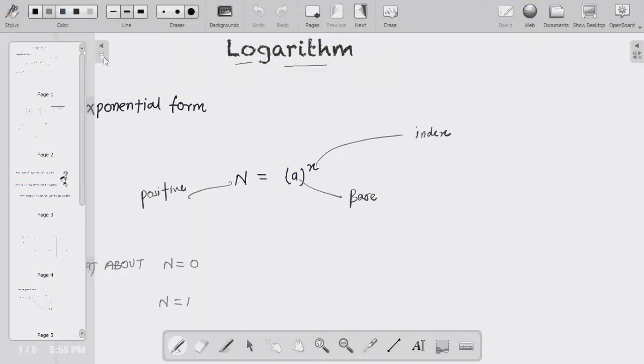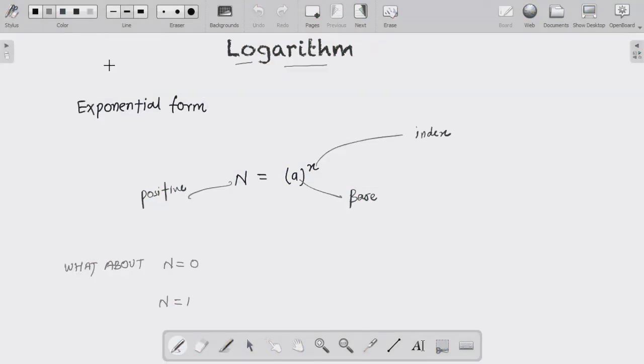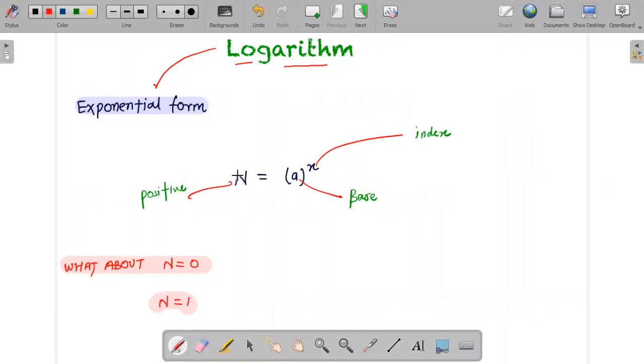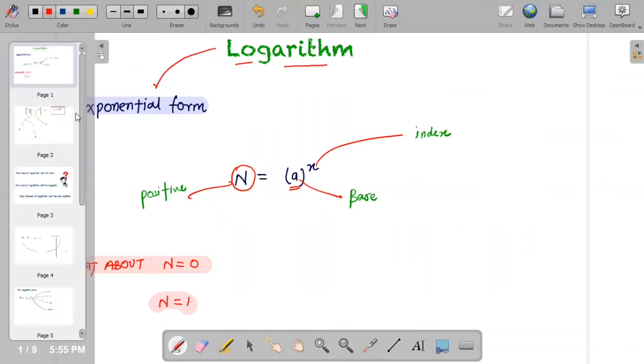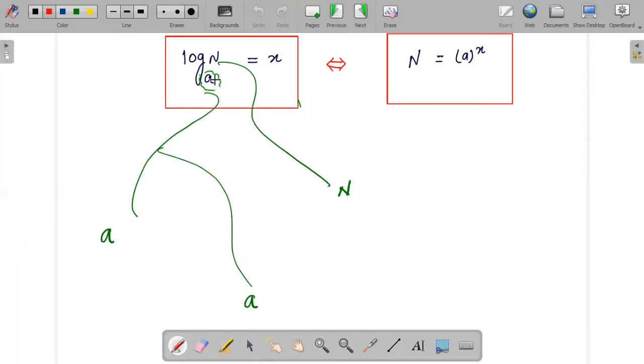To answer all of these questions, let's go back to the flashback where we originated the logarithmic expression. A logarithmic expression is derived from exponential form. In exponential form, we write any positive number in the manner a to the power x. As we know, a to the power x cannot be equal to 0 or take any negative value. So by that logic, we have successfully defined